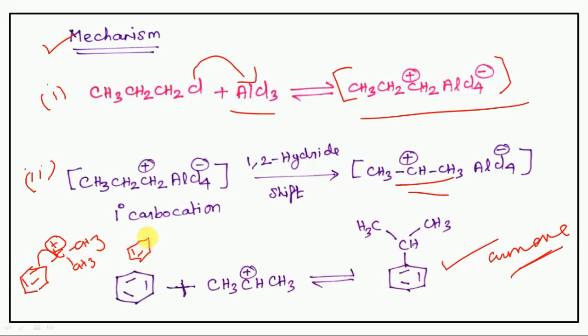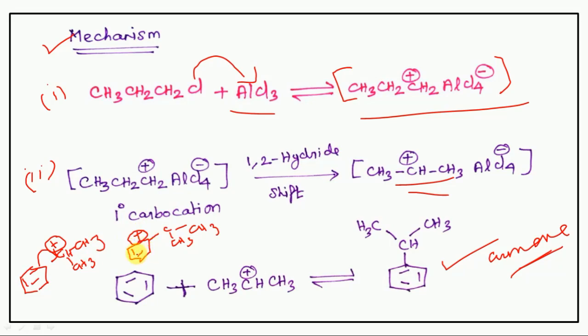This one, and then here it's forming the carbocation.